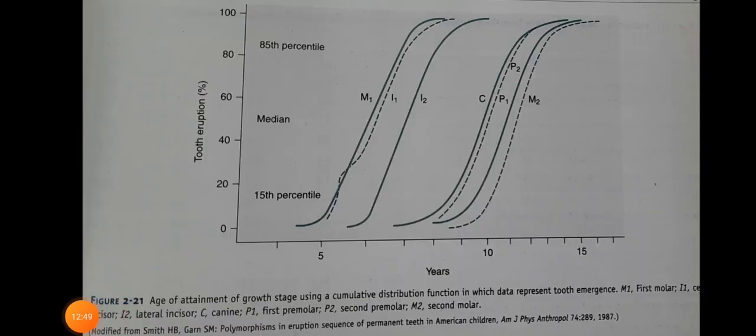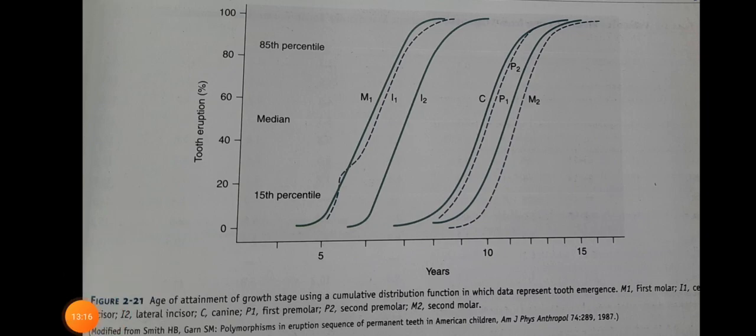Age of attainment of growth stage using a cumulative distribution function in which data represent tooth emergence. Using this method is the best method in determining the age of attainment.